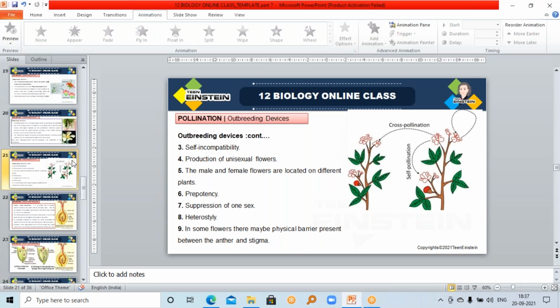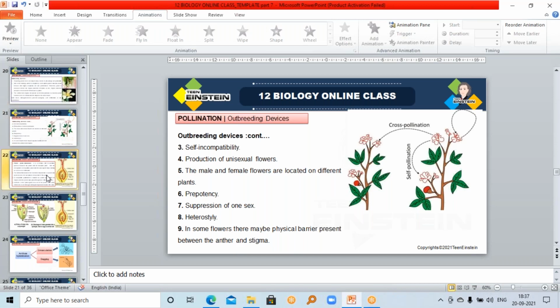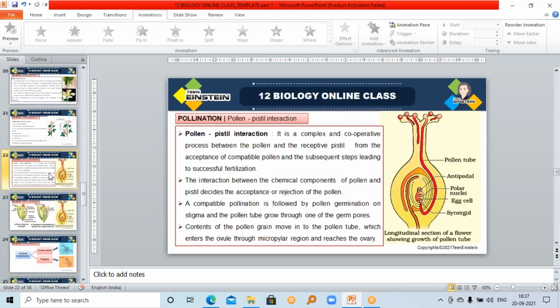Okay. Next, we are going to discuss pollen and pistil interaction. The interaction between the pollen and the pistil. We are going to discuss this now.